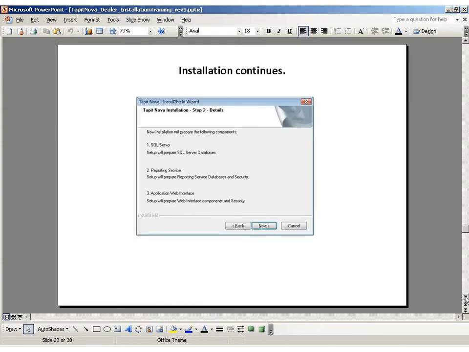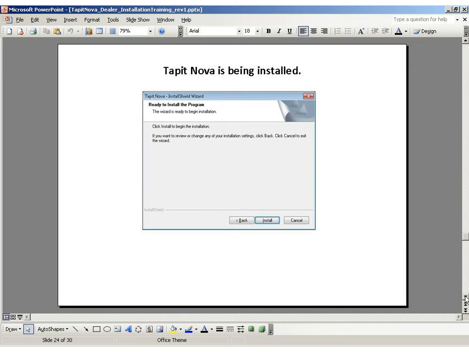Next, it will prepare the following components: SQL Server, the reporting service, and the application web interface. Then it will tell you that it's ready to install Nova, and you'll need to click on Install.